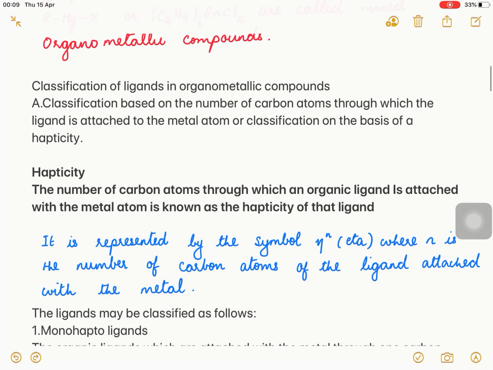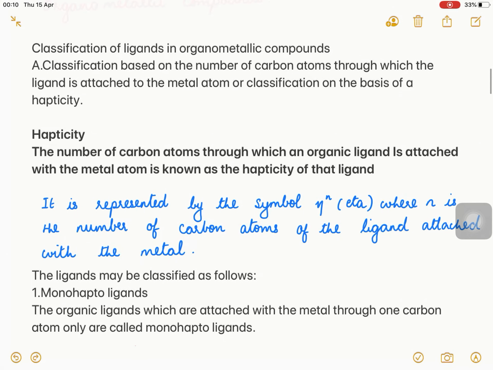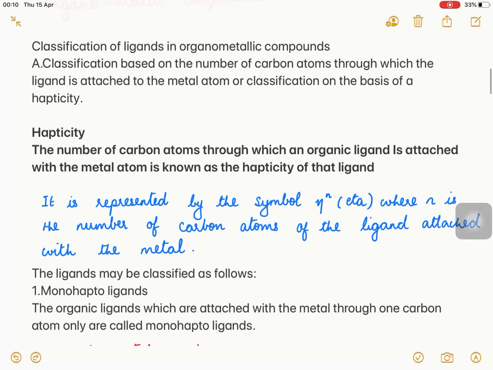Now the next topic is classification of ligands in organometallic compounds. The first classification is based on the number of carbon atoms through which the ligand is attached to the metal atom, or in other words, classification on the basis of hapticity. Now what is hapticity? The number of carbon atoms through which an organic ligand is attached with the metal atom is known as the hapticity of that ligand.